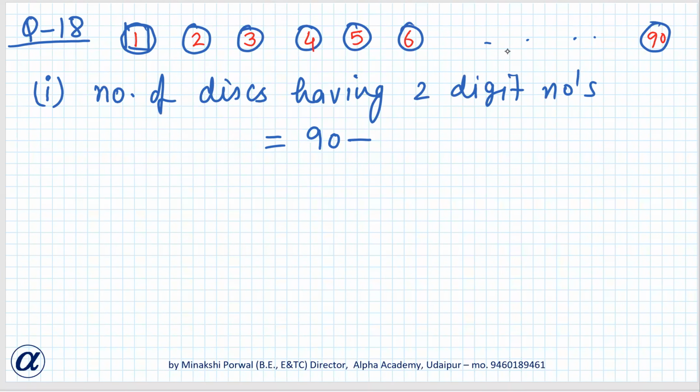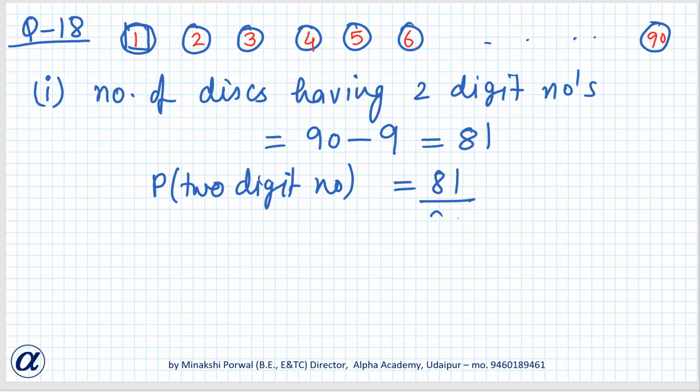Okay, so 90 minus 9, that is equal to 81. 81 will be having 2-digit numbers. So what is the probability of having a 2-digit number? The probability of a 2-digit number will be 81 by 90. So when we cut it by 9, it will be 9 by 10.